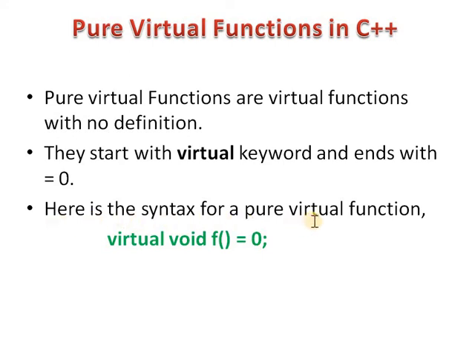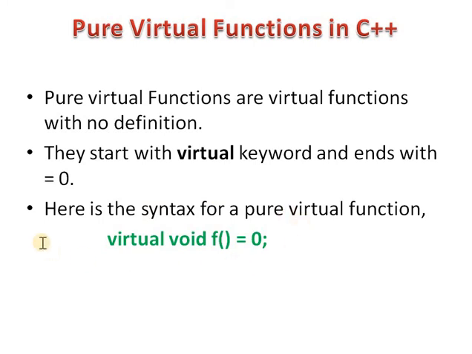Here is the syntax for declaring a pure virtual function. How do we define a particular function as a pure virtual function? First, we use the virtual keyword. Then we use the return type. Here the return type is void because it does not return any value. Then there is the function name, and then we assign the function value to 0. This is a pure virtual function.